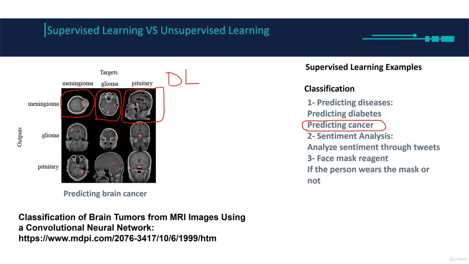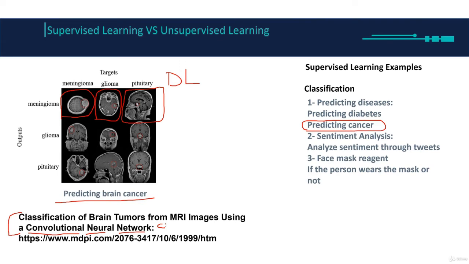If you remember, one of the main reasons deep learning came into existence is that the data became complicated, which means we now have images. So here we're predicting brain cancer, and the name of the example is classification of brain tumors from MRI images, using something called a convolutional neural network.